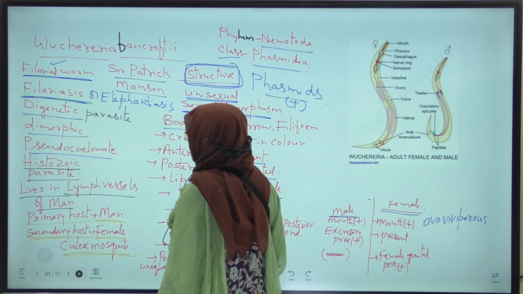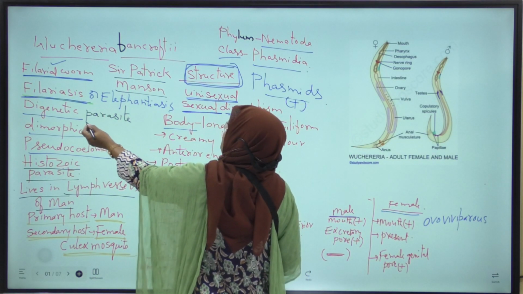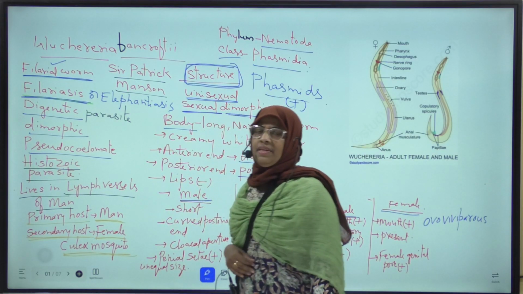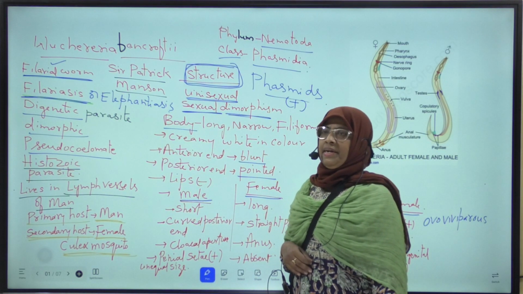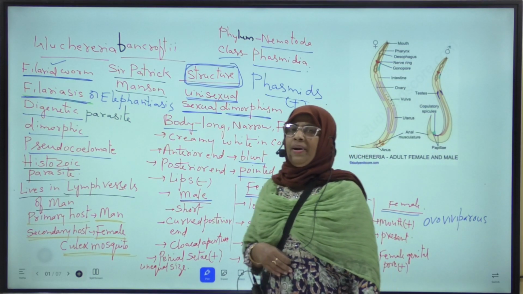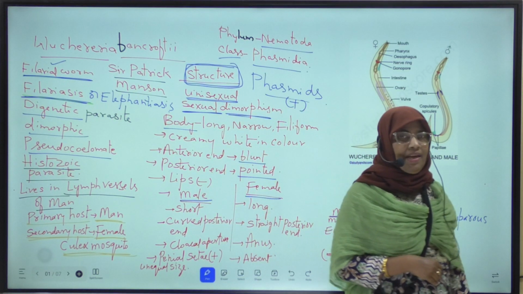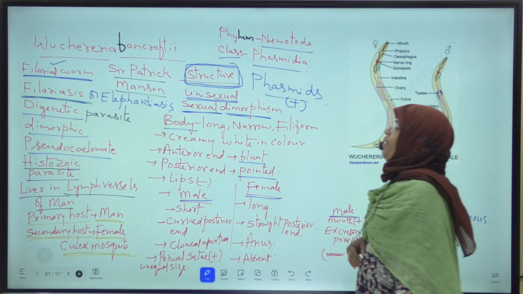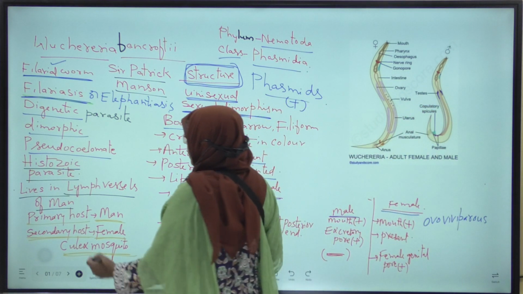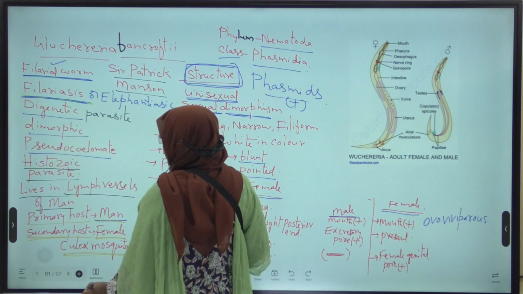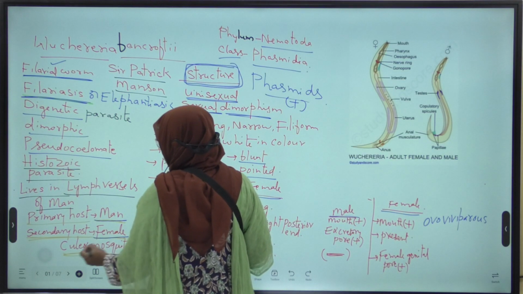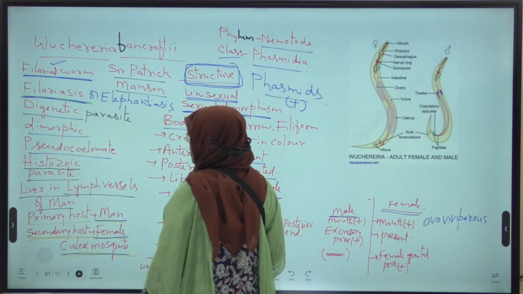Next, Wuchereria bancrofti is a digenetic parasite, meaning it completes its life cycle in two hosts. The primary host is man, and the secondary host is the female Culex mosquito.